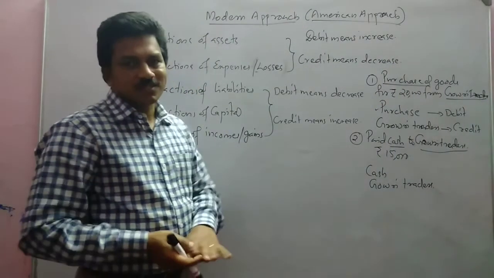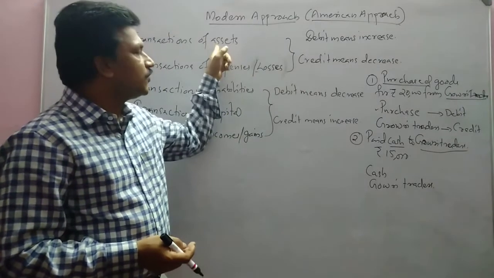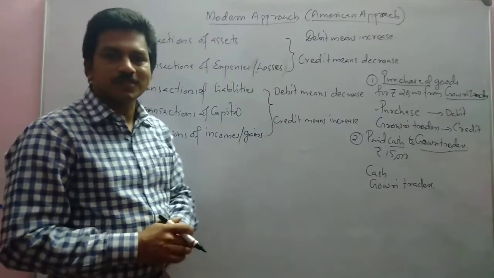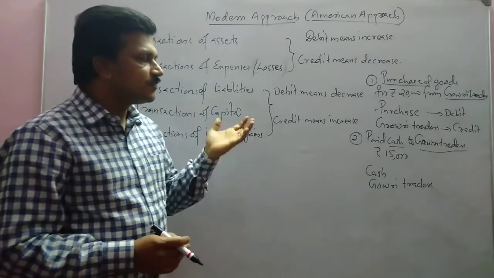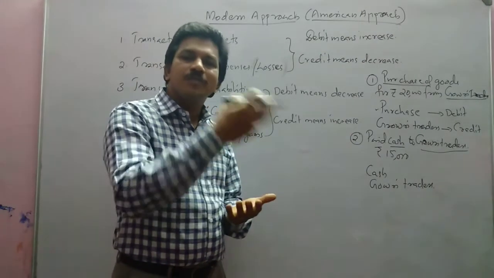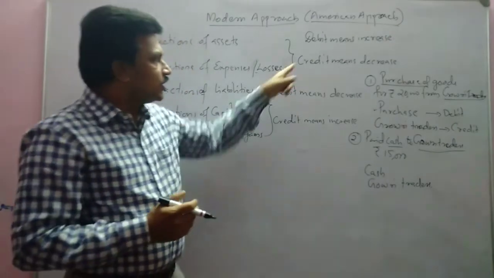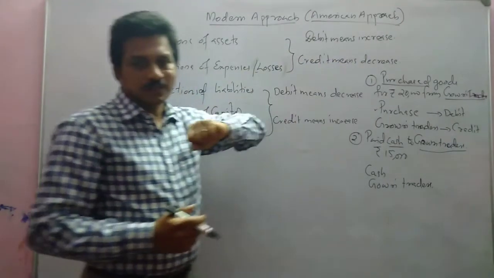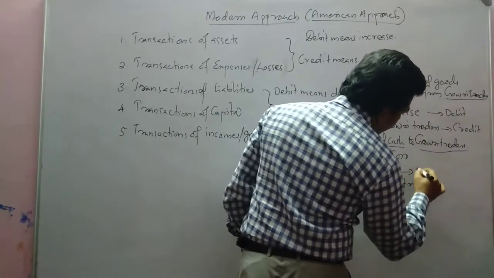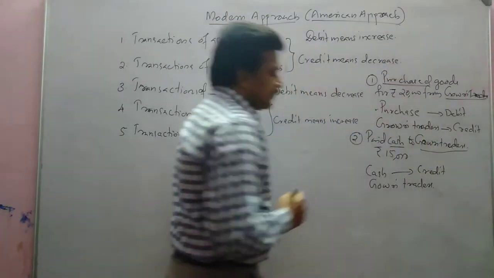See, cash, what type of transaction is it? Yes, transactions of assets. Cash is an asset. What happened to cash? We paid cash, so when we pay cash to somebody, cash will decrease. Credit means decrease, right? So cash will be credited.